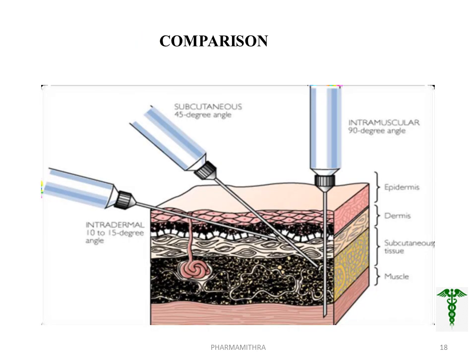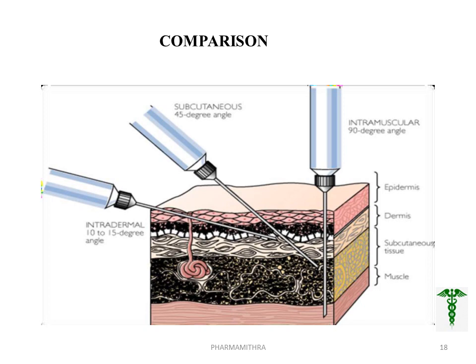This is the anatomical structure of skin. Skin consists of the epidermis, dermis, subcutaneous tissue and muscle. This picture shows an idea about in which area we are administering different routes of administration and at which angle. First of all, we want to consider the intradermal.